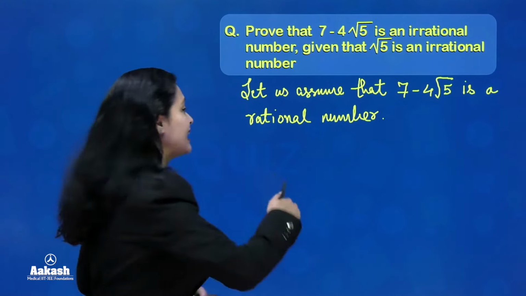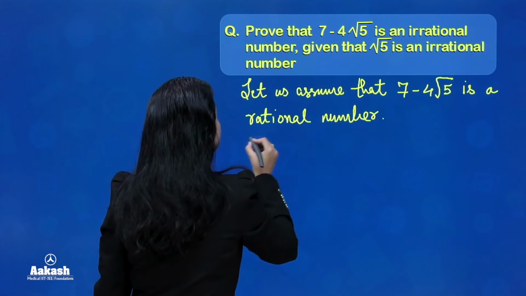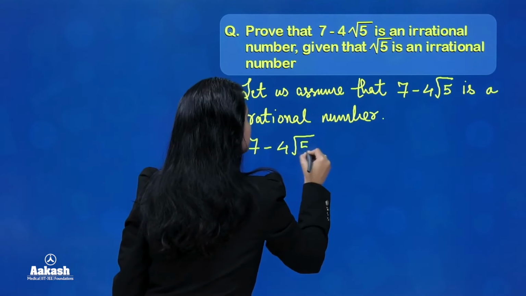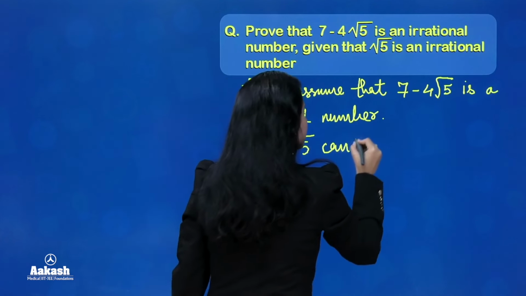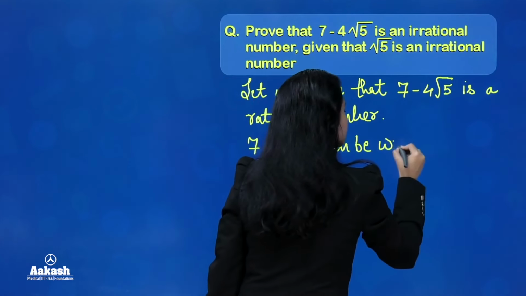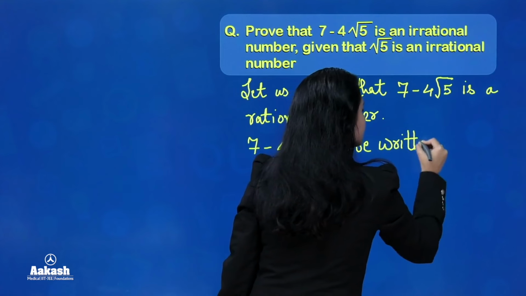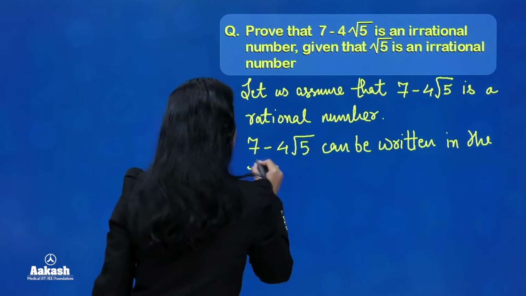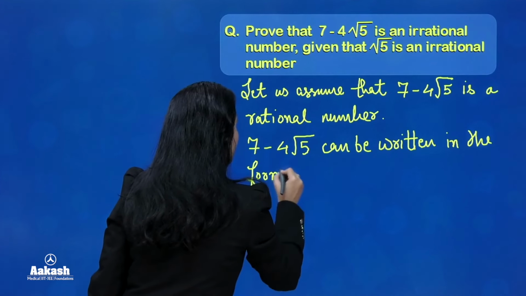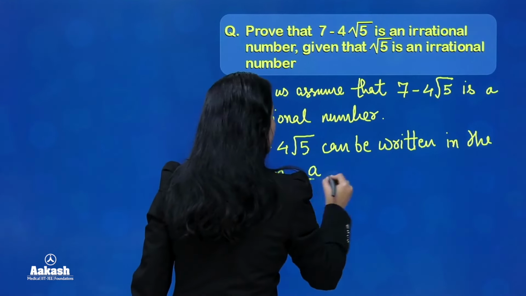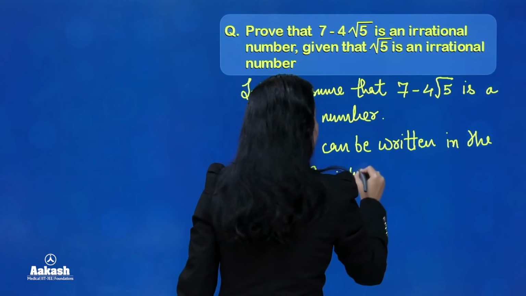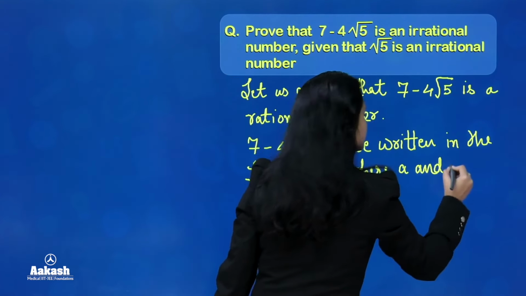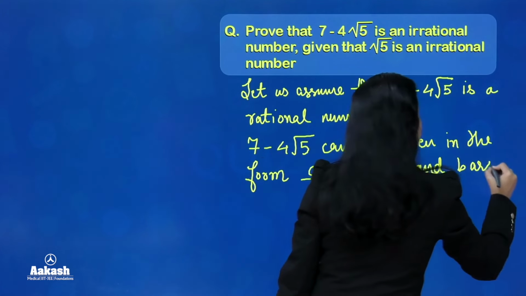So, we'll directly write that we'll say that 7 minus 4 root 5 can be written in the form A over B, where A and B are co-prime integers, right?